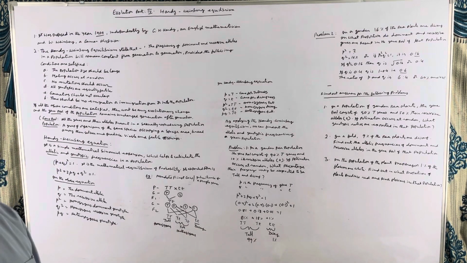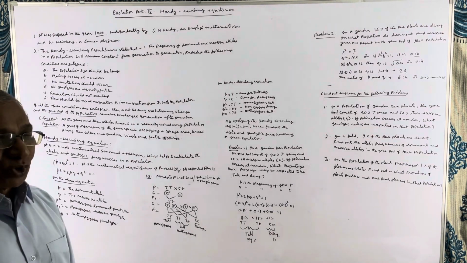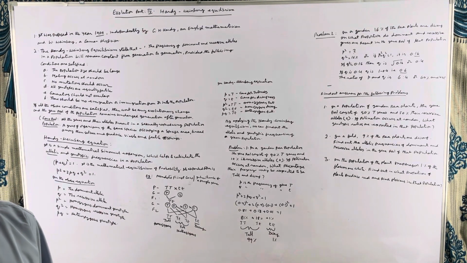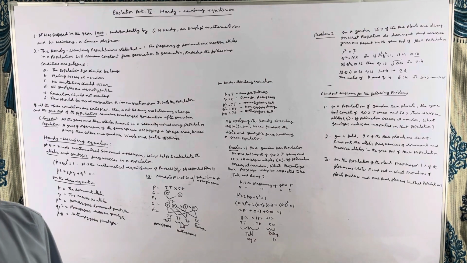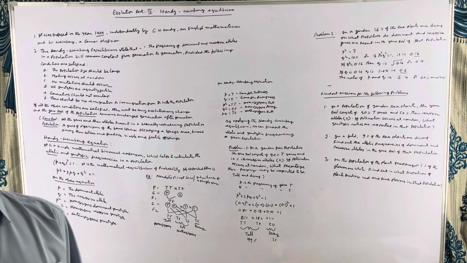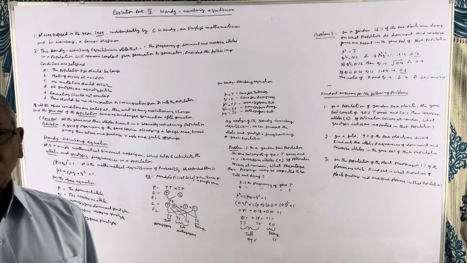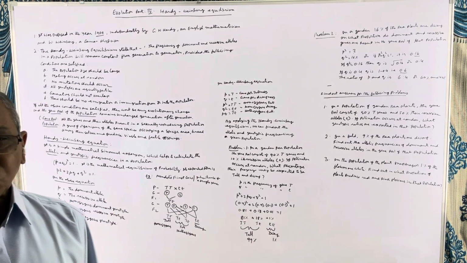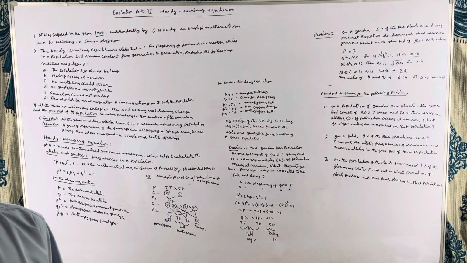Dwarf plants have both recessive genes, small t, small t. These are dwarf individuals. So in this way, in Mendel's first law, we come across 3 types of genotypes, that is homozygous tall, heterozygous tall, and dwarf plants. These 3 genotypes occur in a definite ratio, that is 1:2:1.